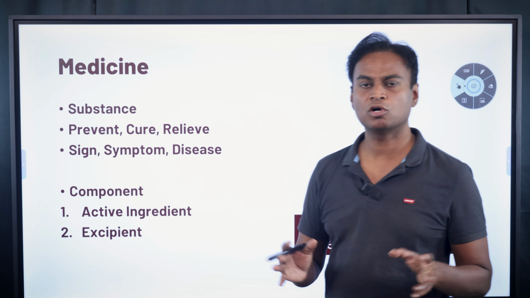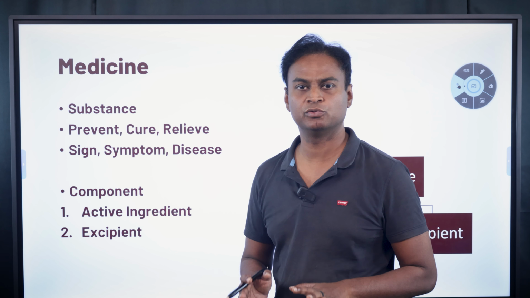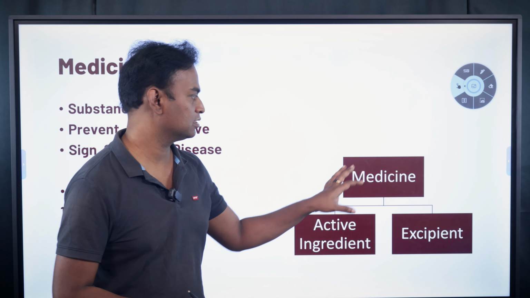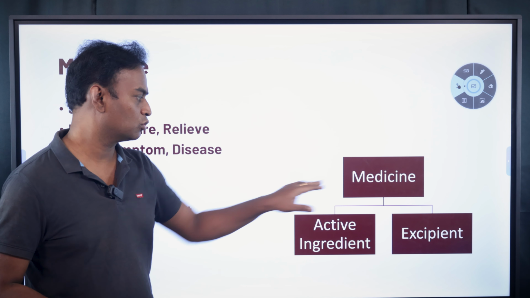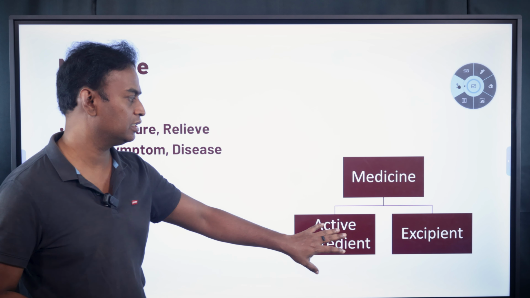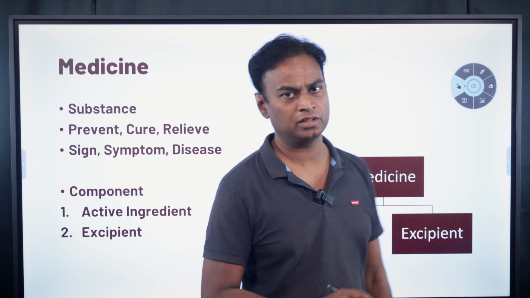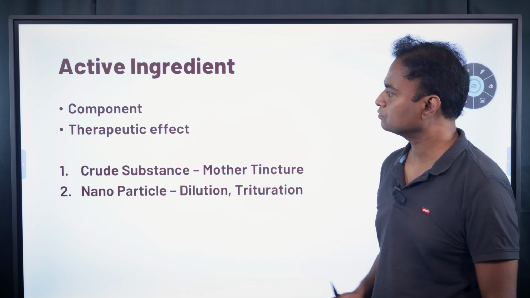Next one is, there are two components in the medicine, right? Any medicine you take, there are two components. One is active ingredient, one is excipient. You can see medicine here, and there are two components of the medicine. One is active ingredient and one is excipient. We will clearly check what is active ingredient and what is excipient.